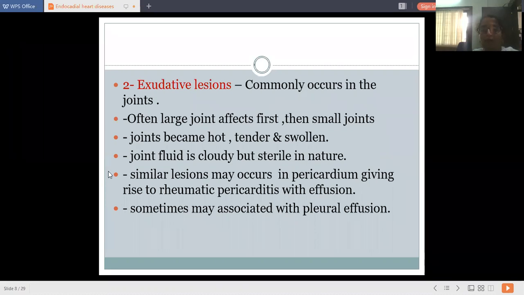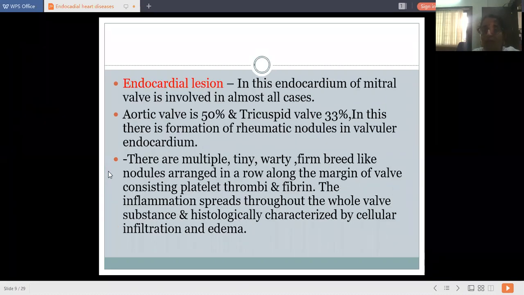Okay, then endocardial lesions of this particular disease. Here, the endocardium of the mitral valve is affected the most.